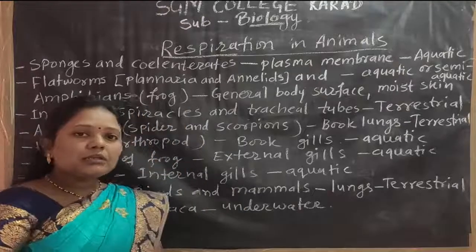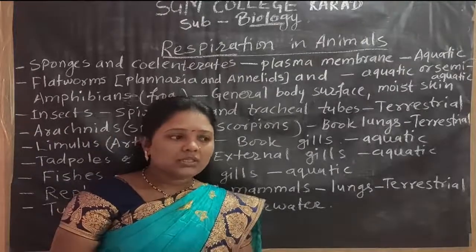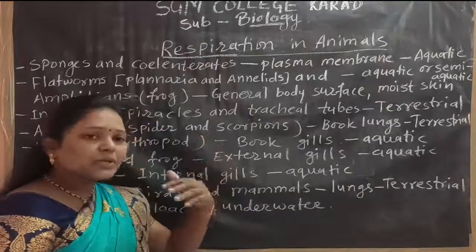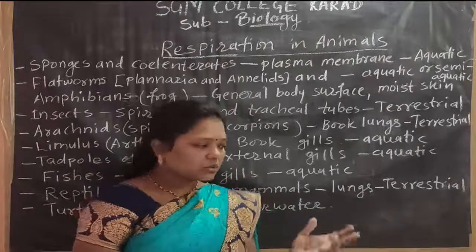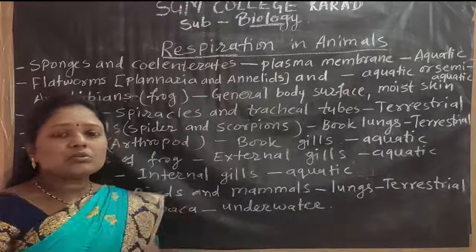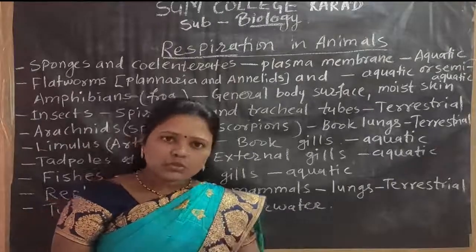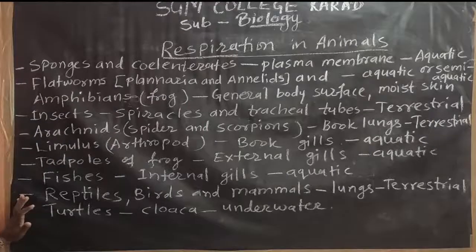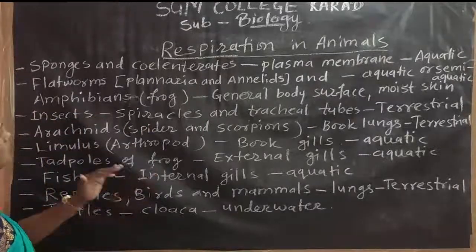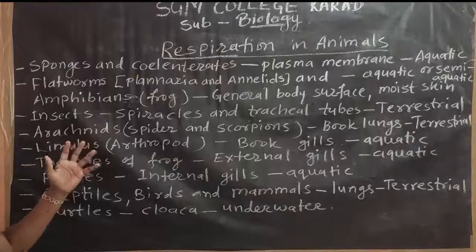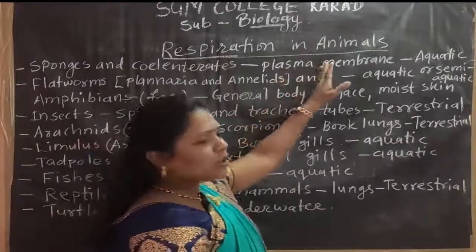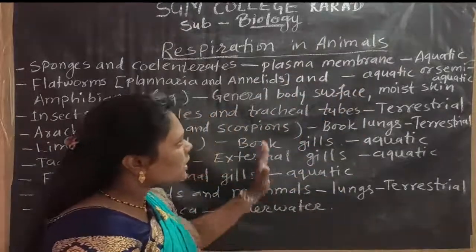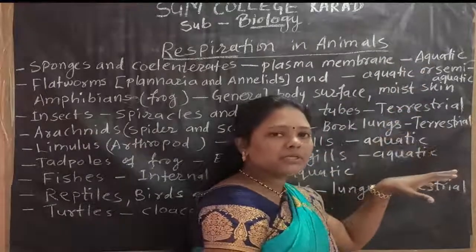But in higher animals, these respiratory organs are also associated with the transport system. So these all are examples of different types of animals, and they have different types of respiratory organs as well as their habitation.